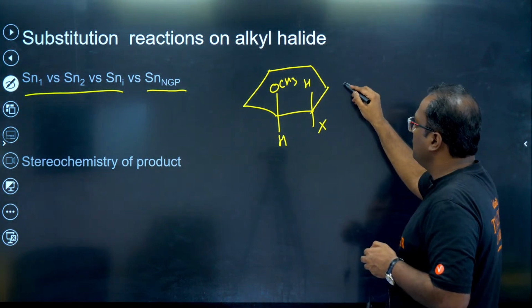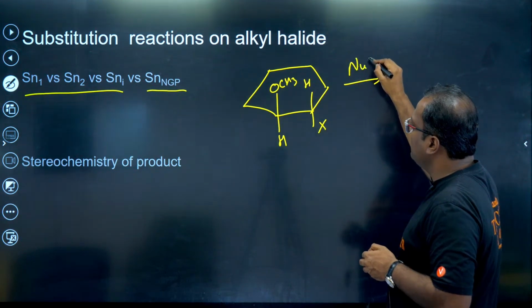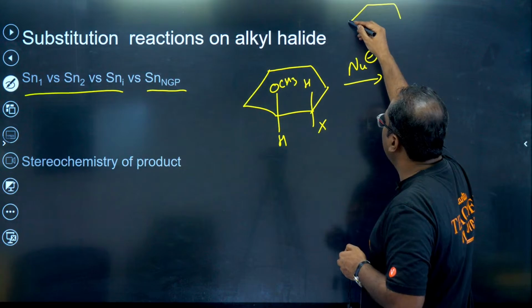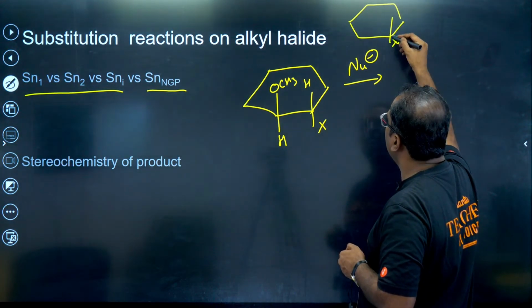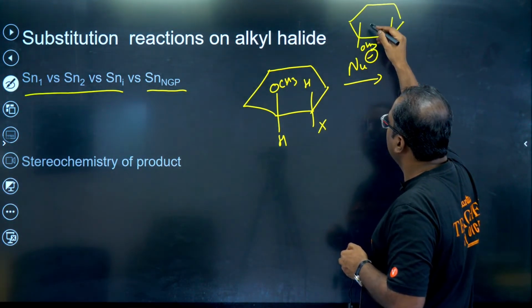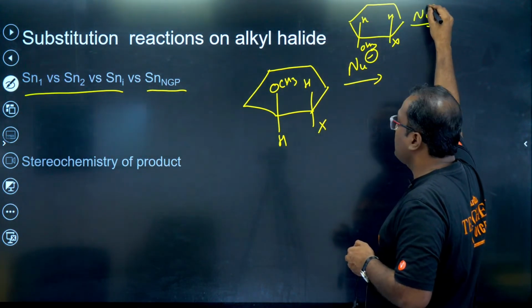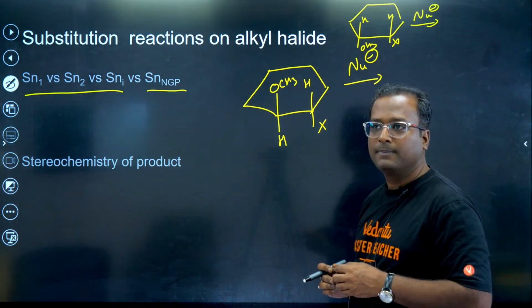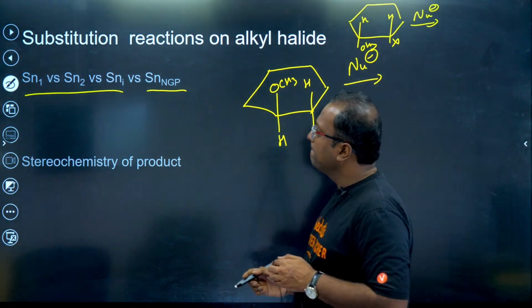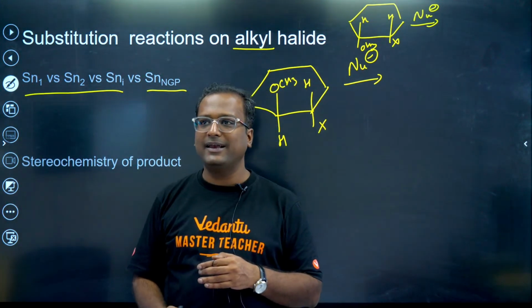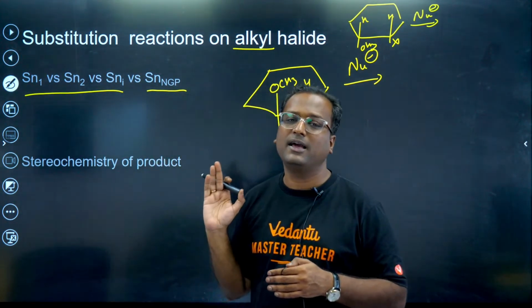This is your compound and I am reacting it with a nucleophile for substitution. The second case is your compound where halogen and OCH3 are on the same side. And we use a nucleophile. The question is, what is the product in each situation? SNAr in alkyl halide? No, that comes in aryl halide. So I'm not talking about SNAr right now.